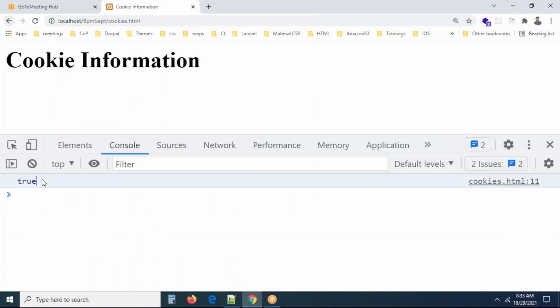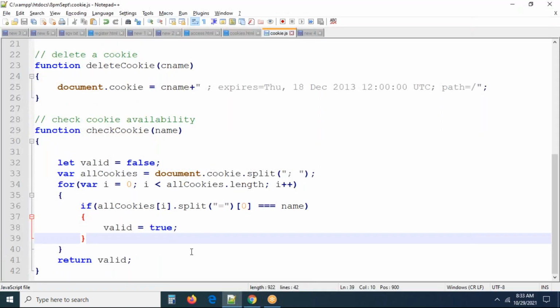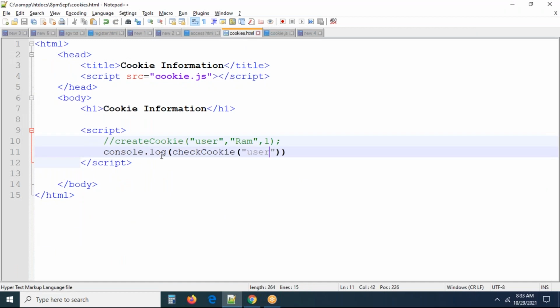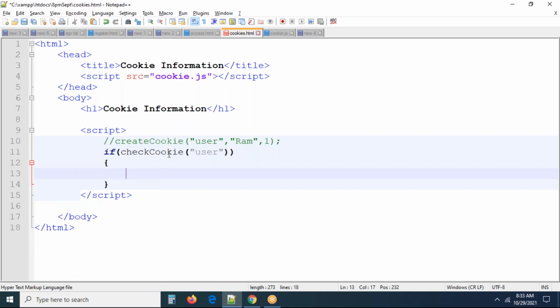Let me check this now. This is going to give you true because the cookie is available and we want to access the cookie. Sometimes, before accessing the cookie, they will write the condition: if cookie is available. Can you see the method? checkCookie is verifying the cookie is available. If the cookie is available, this method is returning true. If true, that means it is available and we can do something here.